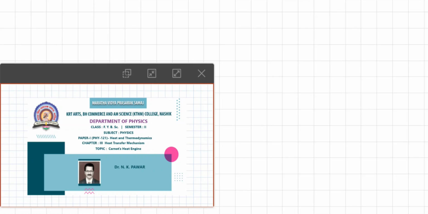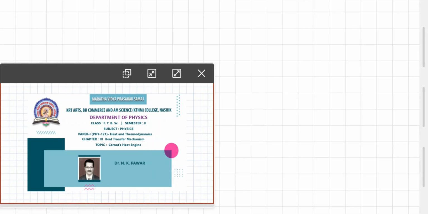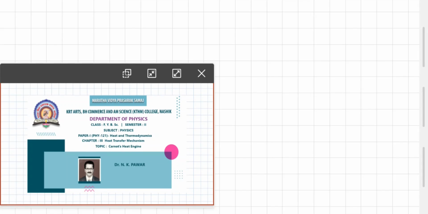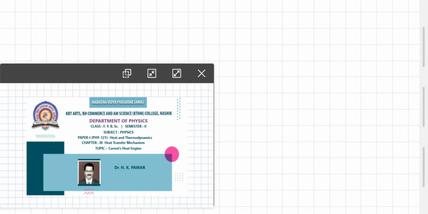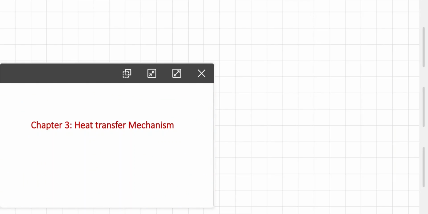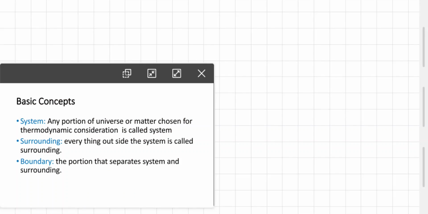So friends, before starting, let us have a brief overview. So see, in the previous chapter what we saw about heat and thermodynamics. So basic concept, we know that a system is any portion of the universe or matter chosen for thermodynamic consideration.